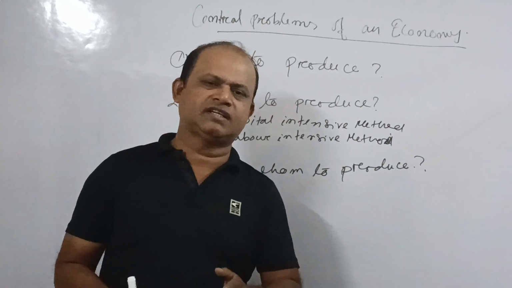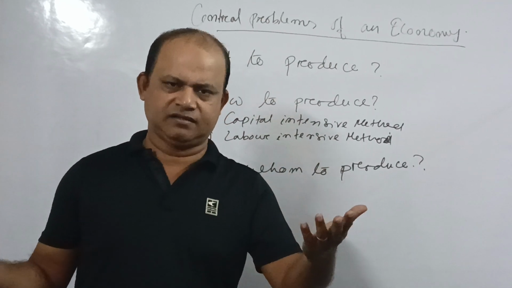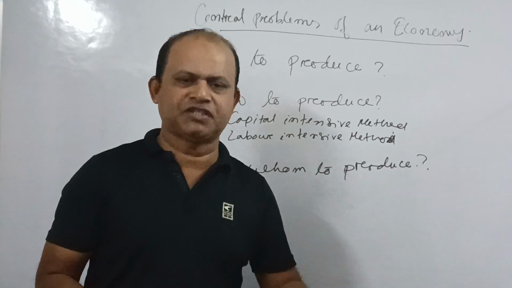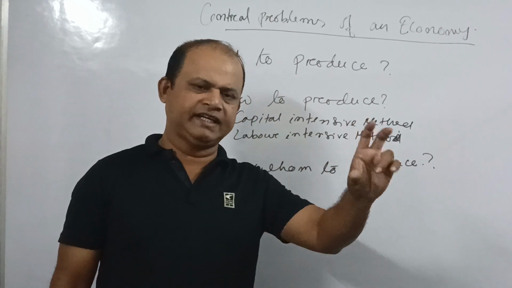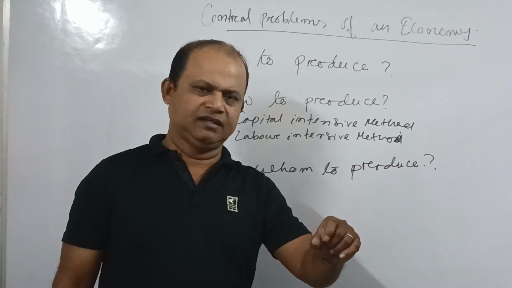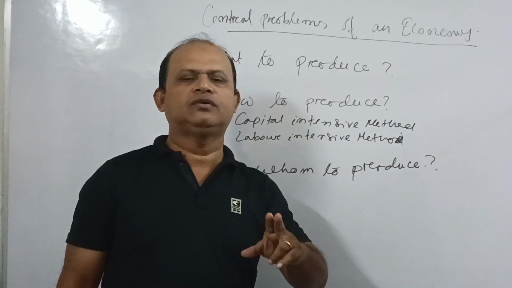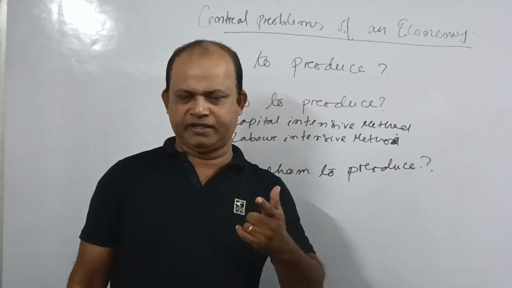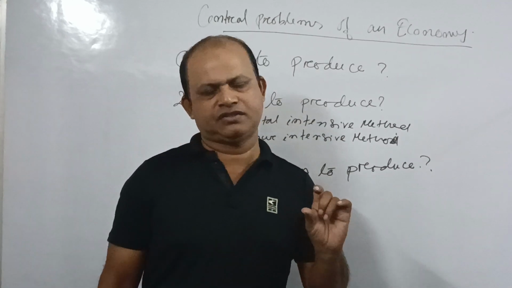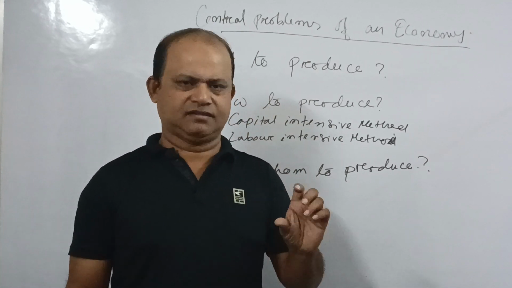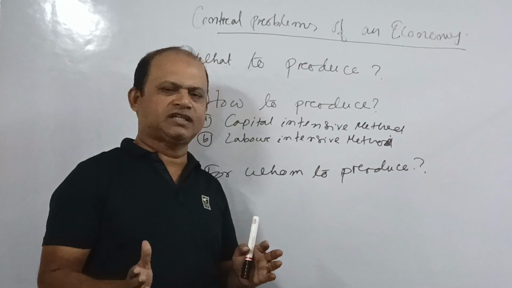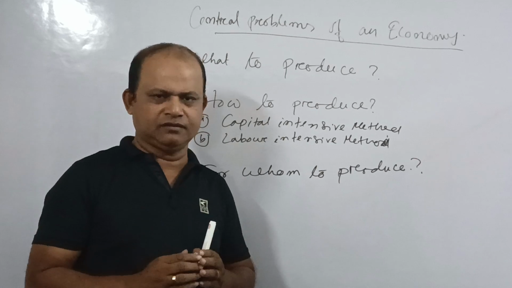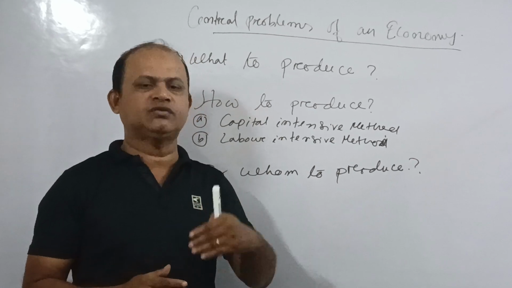Suppose you are going to set up a ready-made garment industry, say ready-made shirts. While producing the shirt, you have to target these 8 lakh adult males according to their financial capacity. Suppose there are 1 lakh rich class adults. The price of the shirt will be say 2000 rupees, because the rich class buys from 2000 onward.